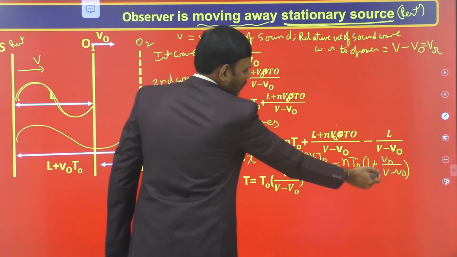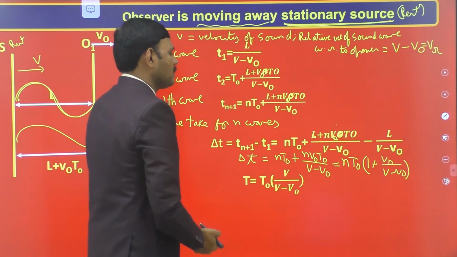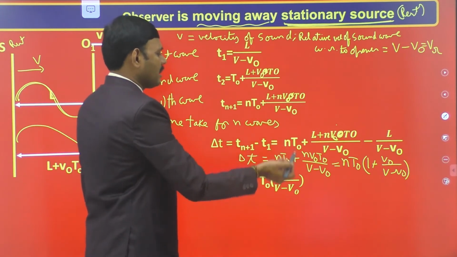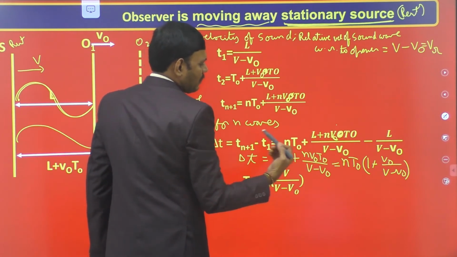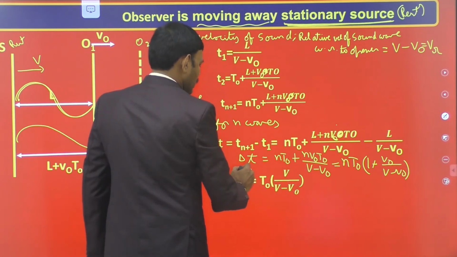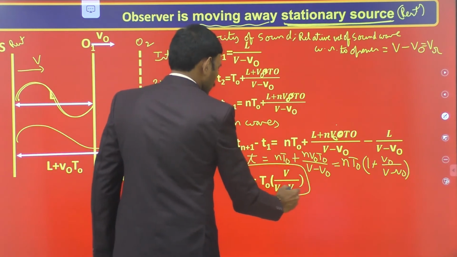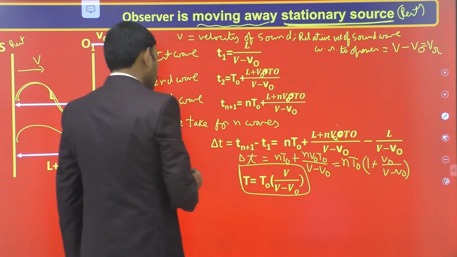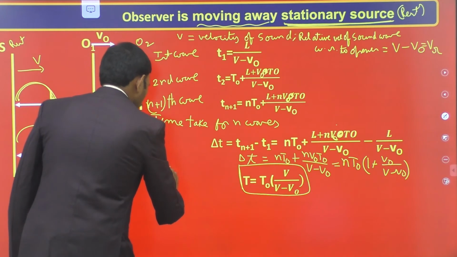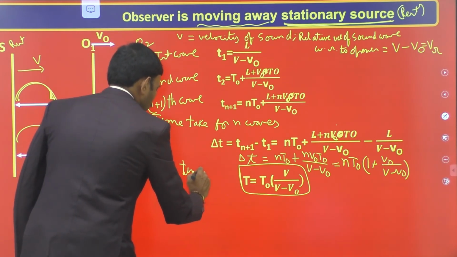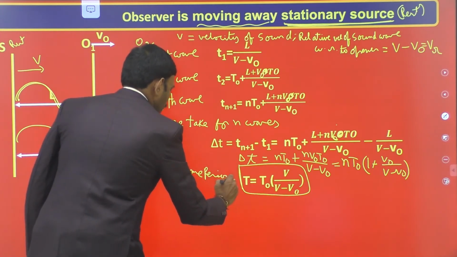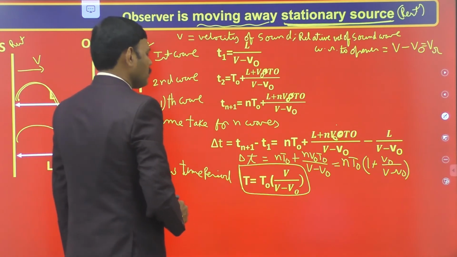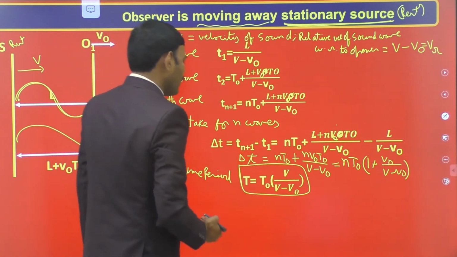Take the LCM of V minus V naught. In taking the LCM, the numerator is V minus V naught plus V naught. V naught gets cancelled, giving V by V minus V naught. So this is the new time period. The new time period to receive the sound wave in case the observer is in motion is T is equal to T naught into V by V minus V naught.